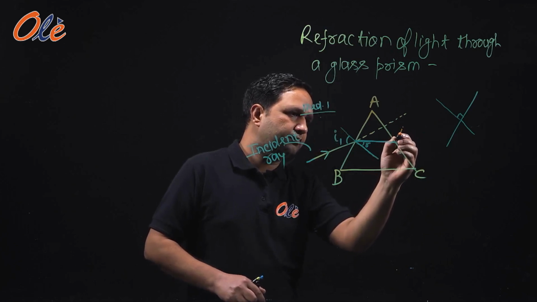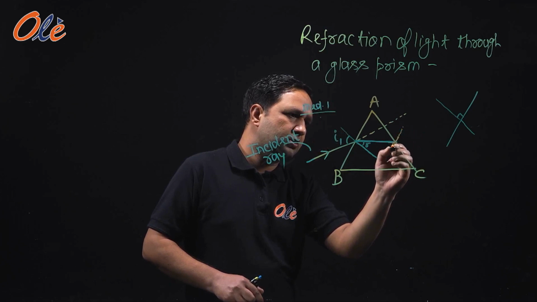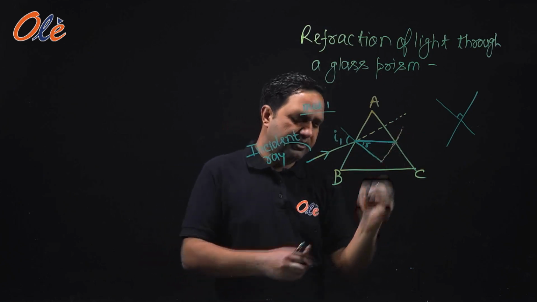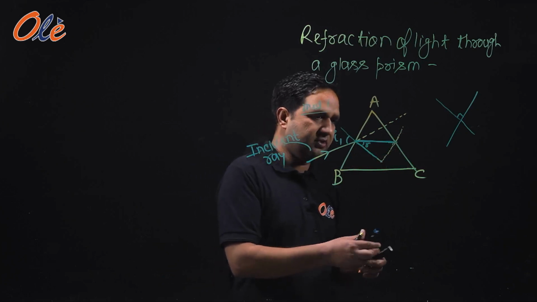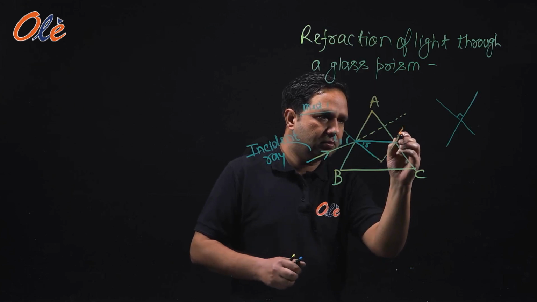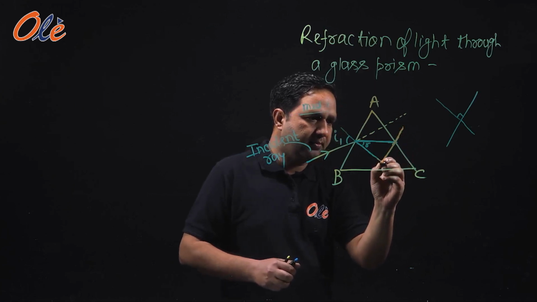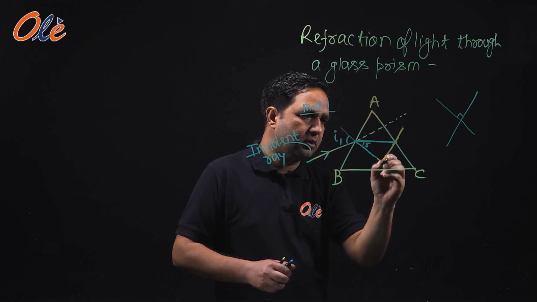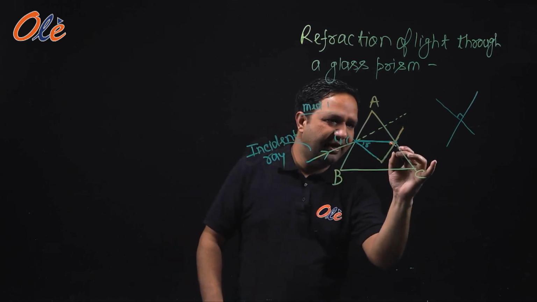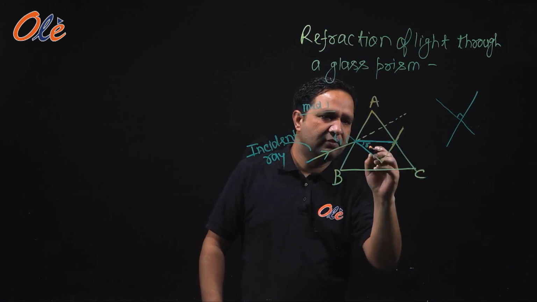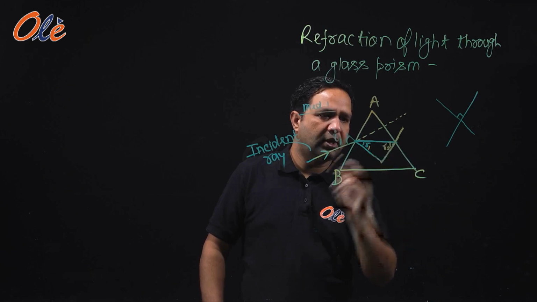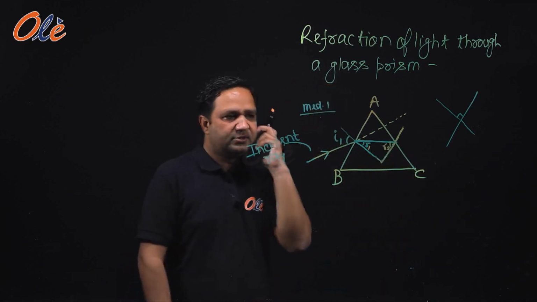So, this is a normal. We have drawn the normal on this surface. Okay, this is a normal on this surface, and this is the angle of incidence which we can take as R2, R2 as the angle of incidence.